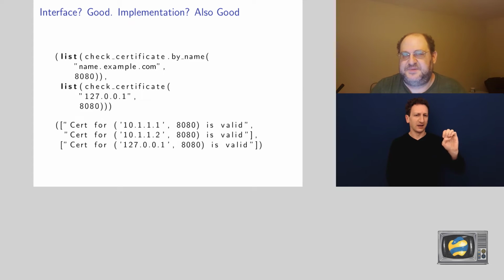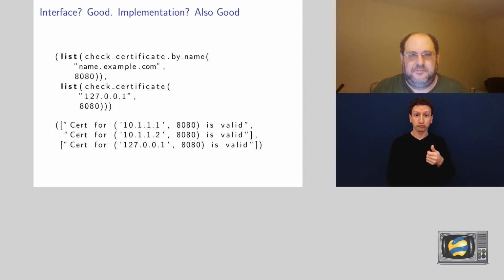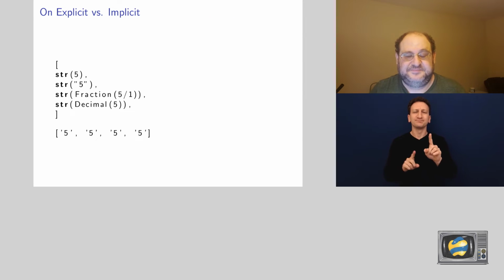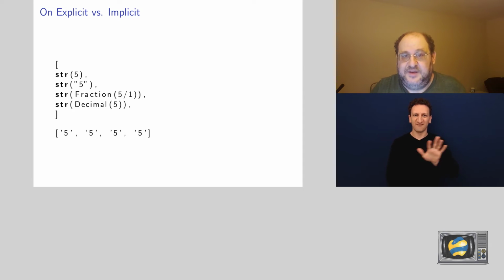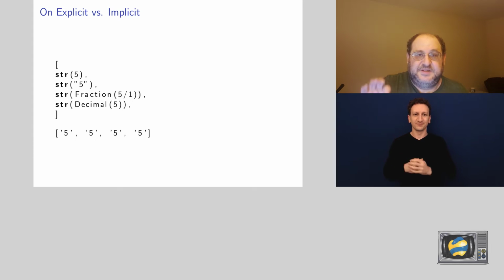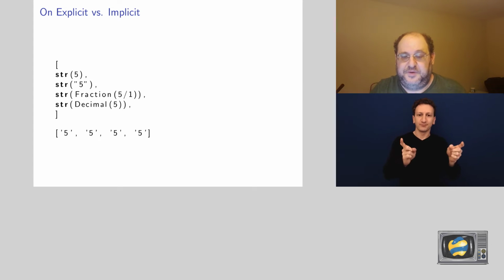But I said the word explicit a few times. You might be thinking, that's great. Zen of Python: explicit is better than implicit. How well does Python observe the Zen of Python? Let's look at the function str. We can call str on 5, on the string 5, on the fraction 5/1, on the decimal 5, and they'll always give the string 5, and you just had to say string. You didn't have to say string from integer, string from string, string from fraction, string from decimal. String just figured it out.